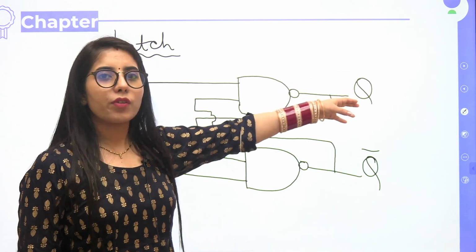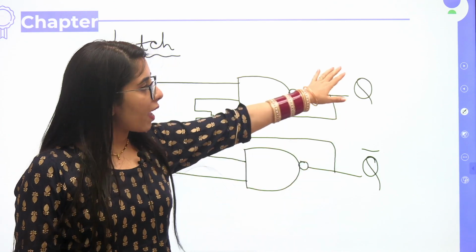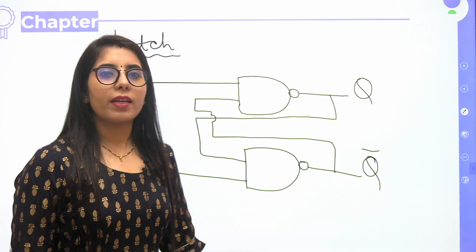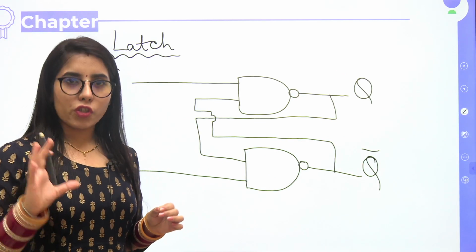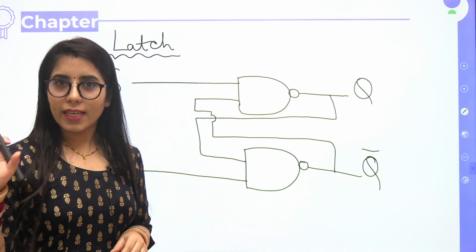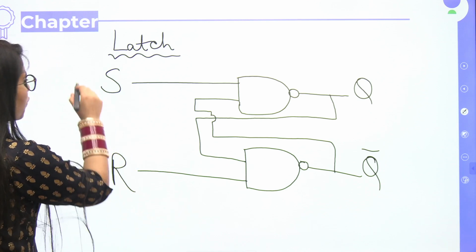If Q has the value 1, Q bar, the complement of Q, should have the value 0. If it has the value 0, it should have the value 1. So that's the complement. This is known as the SR latch. Now there are different possibilities. One by one, I'll be showing you the different possibilities.